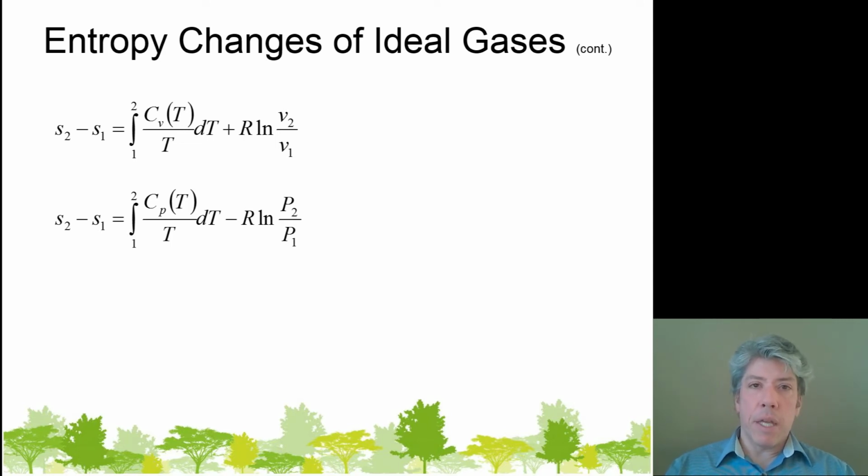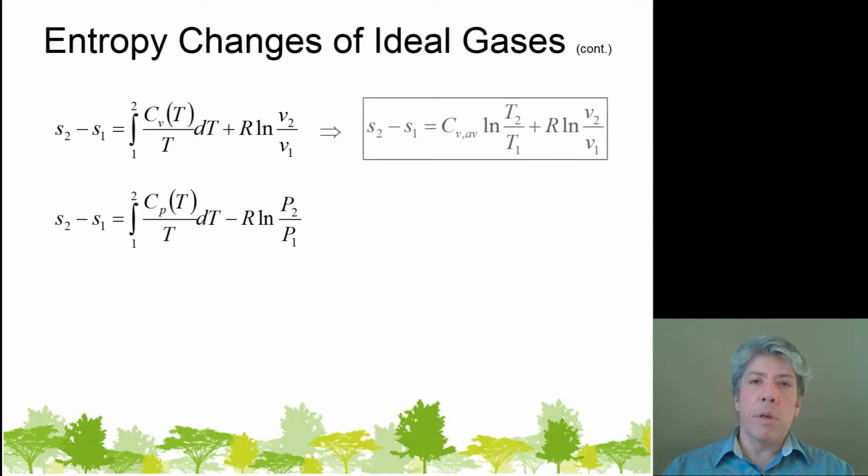Now remember, the heat capacities really don't change a lot with temperature unless we're talking about a vast difference in temperature between state 1 and state 2. So most of the time we could take the heat capacities to be constant, as long as the temperature change from state 1 to state 2, the limits across which we're integrating, is pretty close, it should be okay. So a lot of times we will use average heat capacities and neglect the dependence of the heat capacity on temperature, pull it outside of the integral, and now we've got a 1 over T dT form, which again is just a natural logarithm type of form.